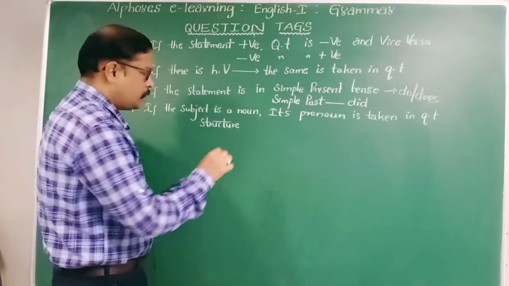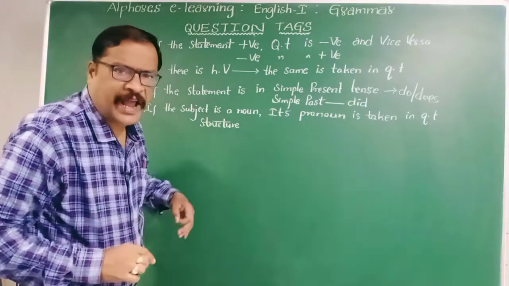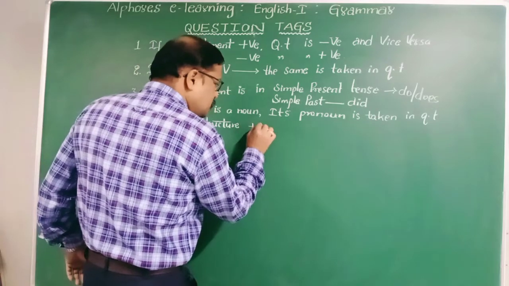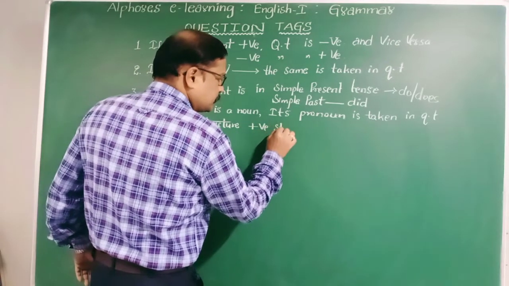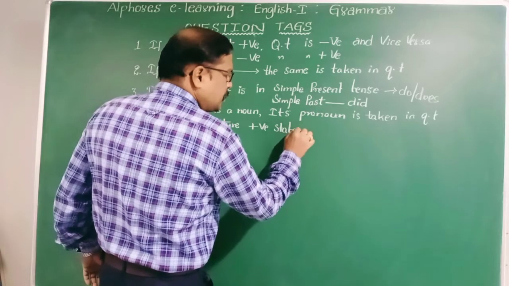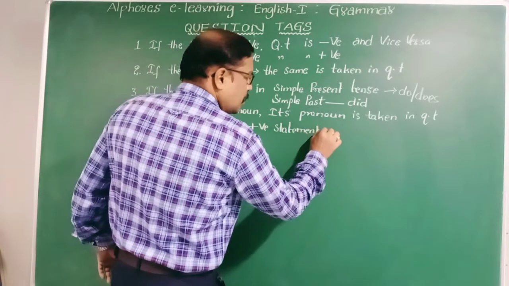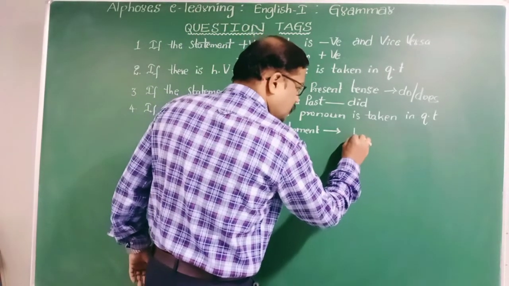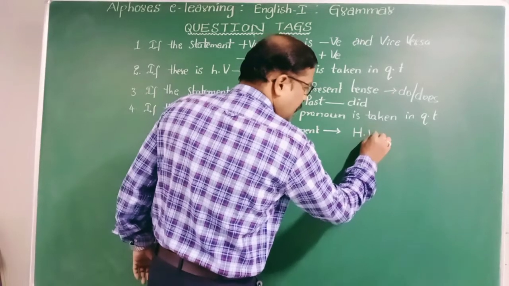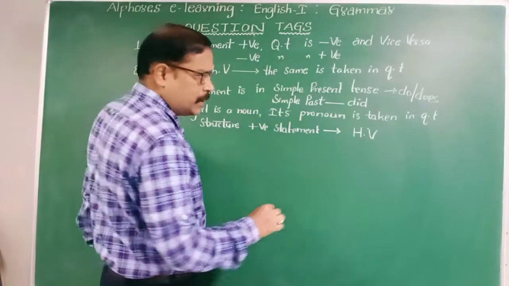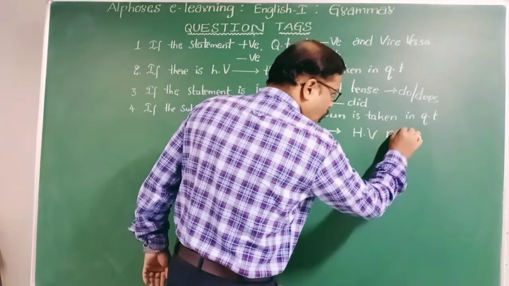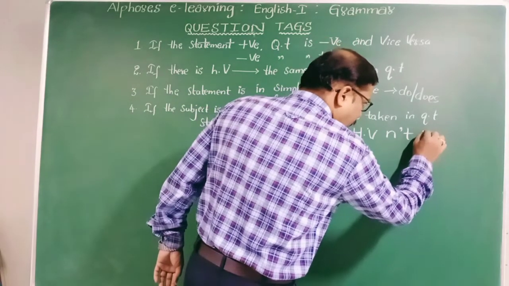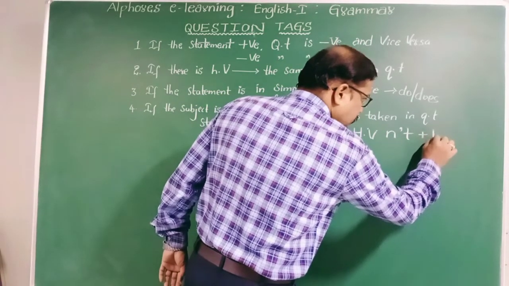We take the contraction to write a question tag. Positive statement. Question tag is, first of all, we have to take the auxiliary verb or helping verb, which is followed by contraction, that is n't, and that is followed by the subject.